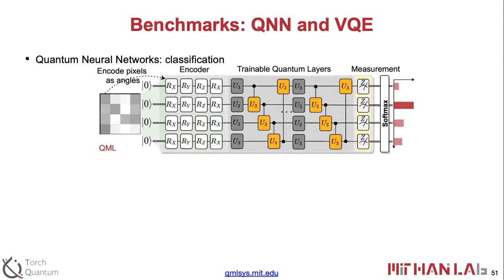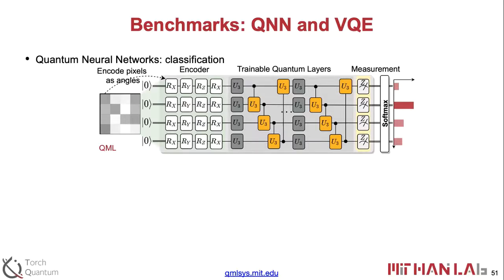Then we encode the pixels as rotation angles using rotation gates on the quantum state. Then we have the trainable quantum layers, which are the ansatz we try to search. Finally, we do the measurement on, say, the Z basis or other ones. In this example, we measure in the Z basis, and then do some post-processing of the measurement result to obtain the final classification result, say using softmax to obtain the probability of each class.